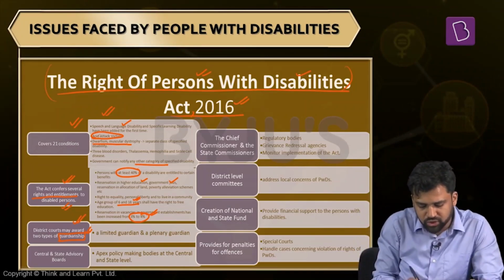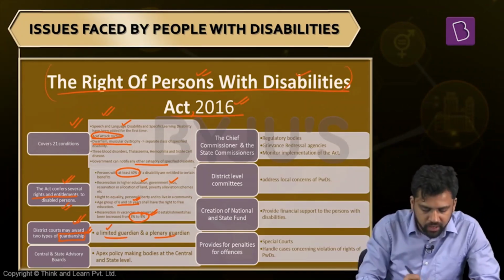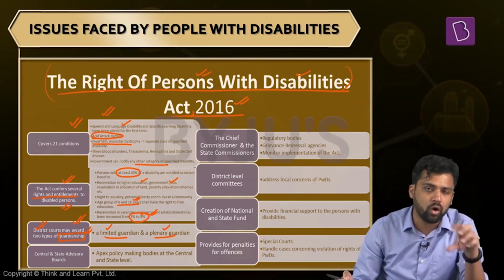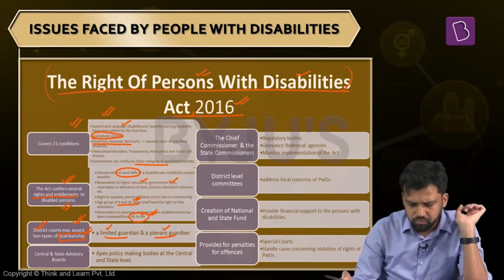Now, it talks about two kinds of guardianship: a limited guardian and a plenary guardian. What do we mean by these terms? This guardianship will be decided by district courts. If it is felt that a person is not able or will not be able to decide on his own behalf, a guardian will be appointed. Now, two types of guardian.